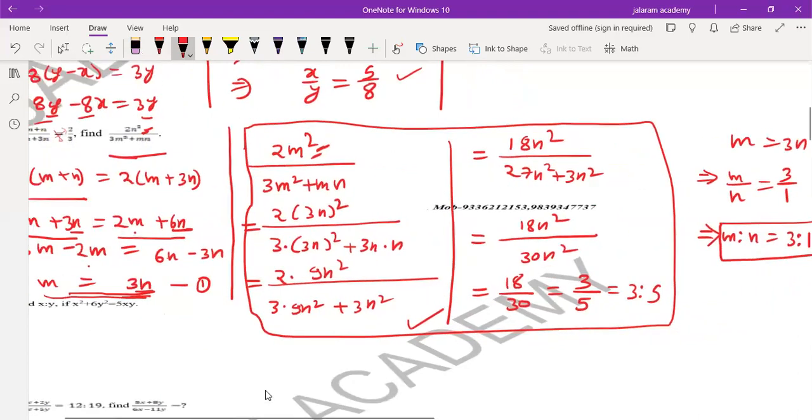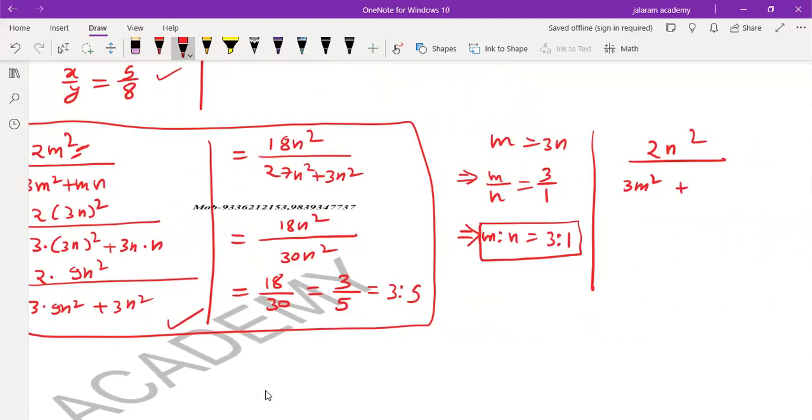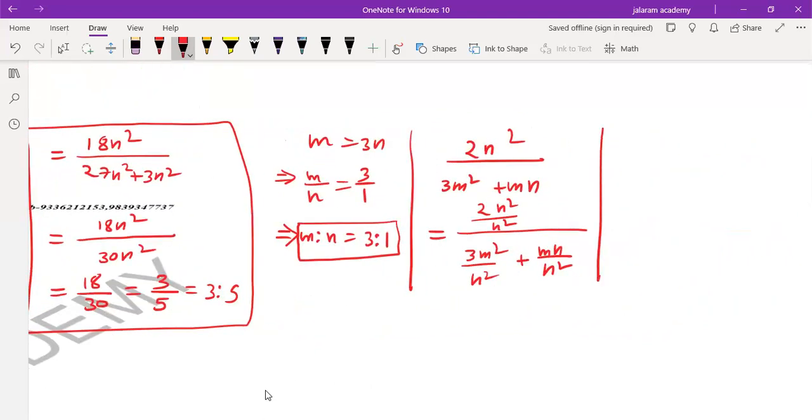In the concept of ratio, we divide numerator and denominator both by n square. So it is 3 into m square by n square plus mn upon n square. Clearly, n square will be cancelled out in the numerator. 2 upon 3 into m by n whole square plus m by n, since one n will be cancelled out and one n remains in the denominator.